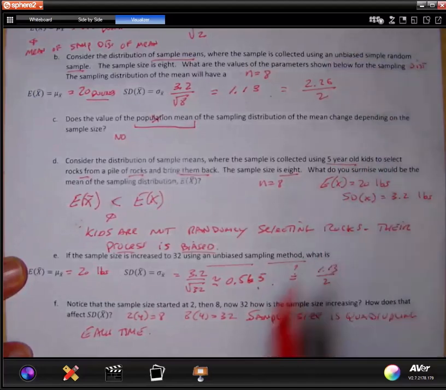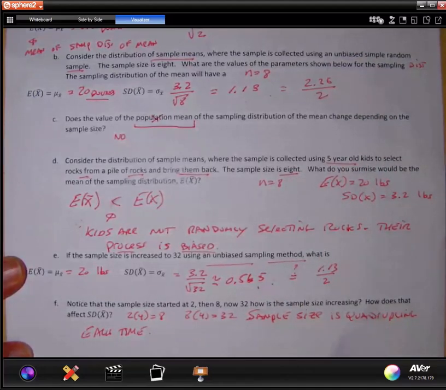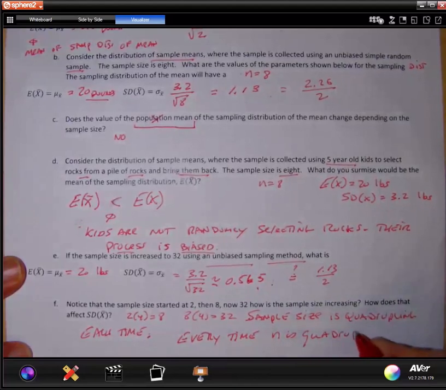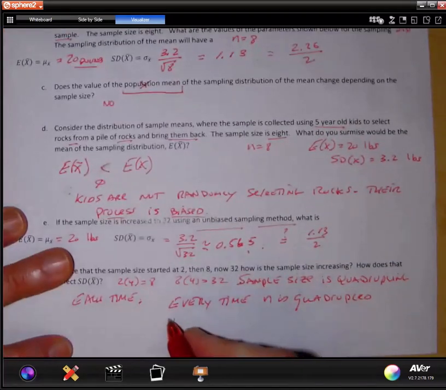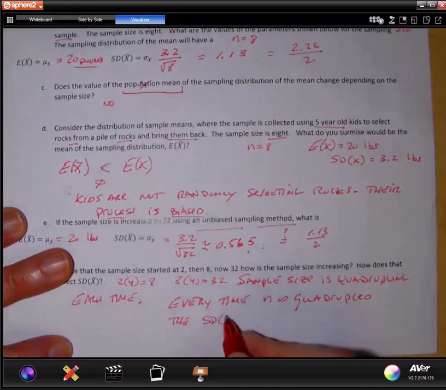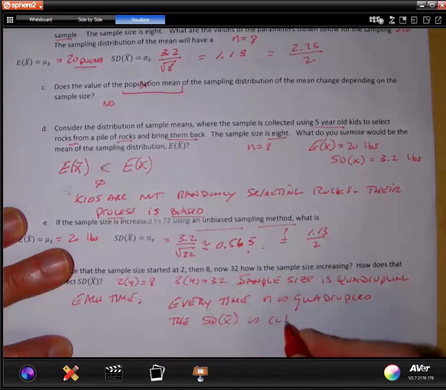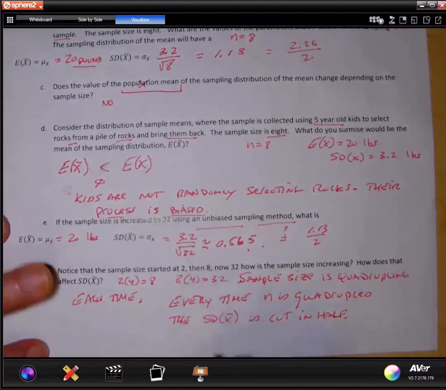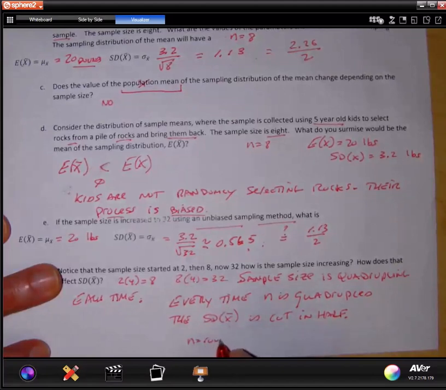So how does that affect standard deviation? I can start seeing that every time n is quadrupled, standard deviation is cut in half. This is very, very important. You have to quadruple n just to cut this in half. So for example, if your n is 1,000 and you want your standard deviation to be half of its previous amount, then you need to increase to 4,000.